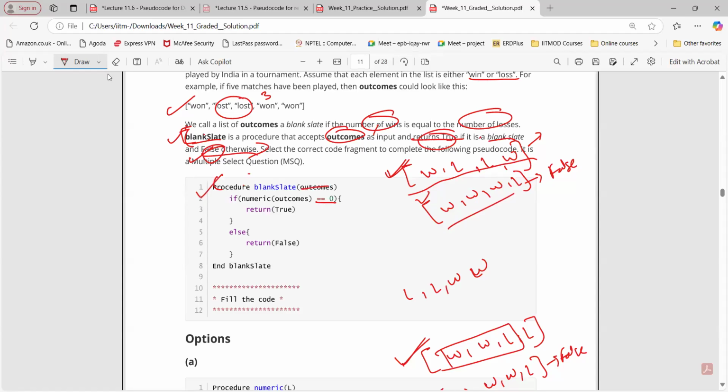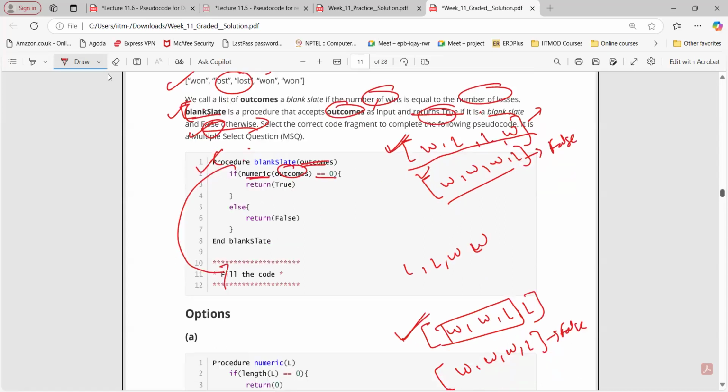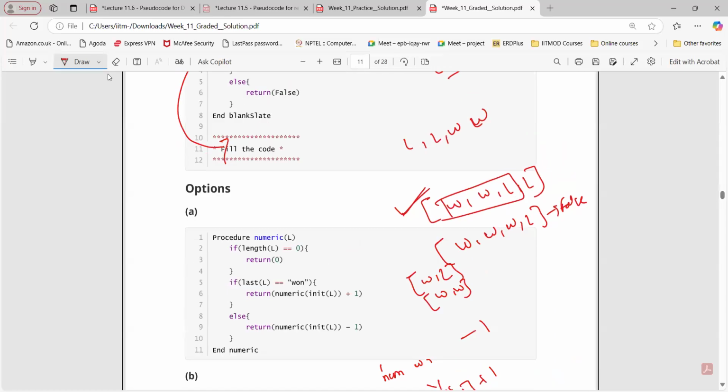But here, if we take this as an input, then we are calling one more procedure here, that is numeric, considering the same input. So we need to go and fill this code first. Now for this particular option, we are checking option wise. We are calling this particular procedure again with the same list as an input, and then we are trying to see whether the last element is the one, then we are checking with the remaining one.